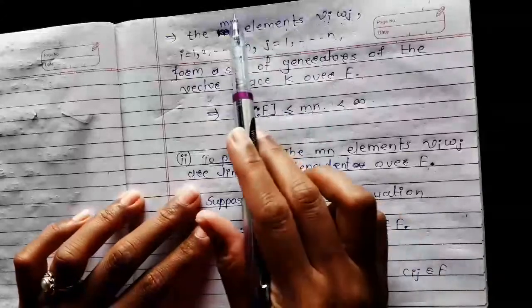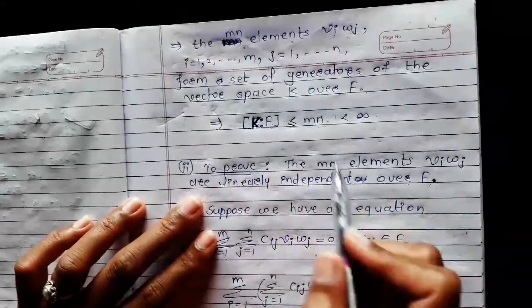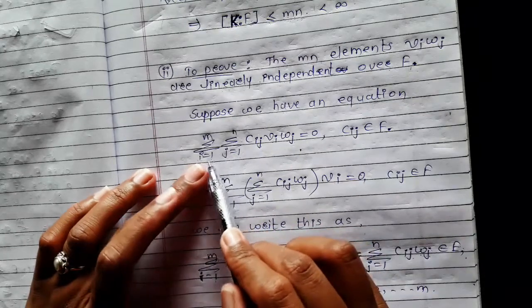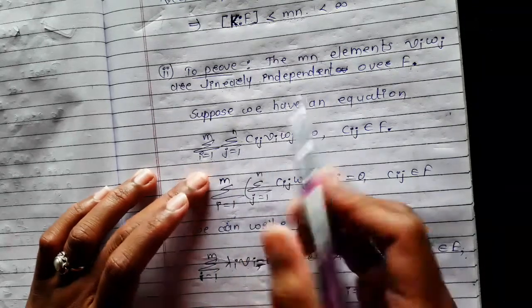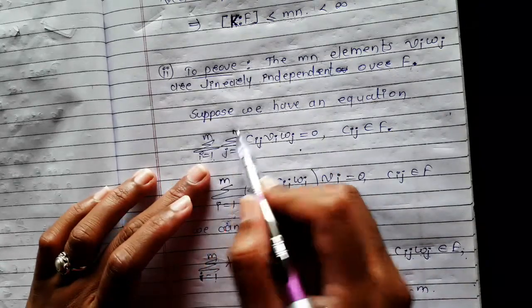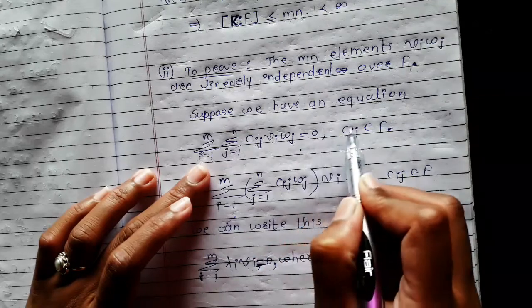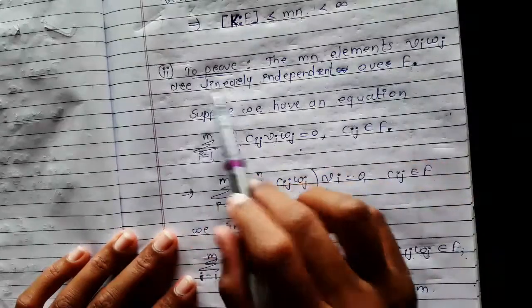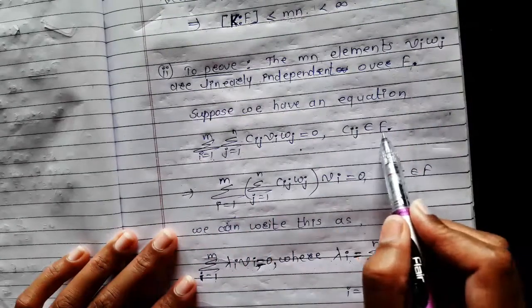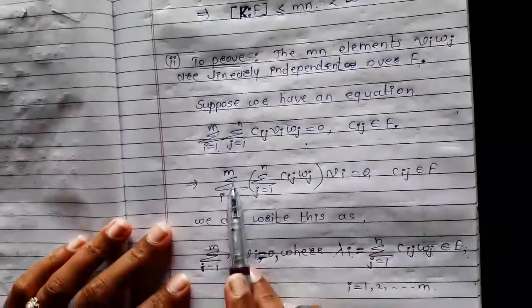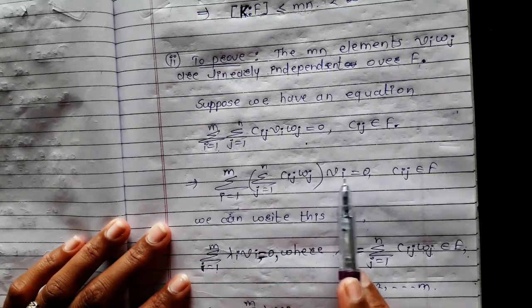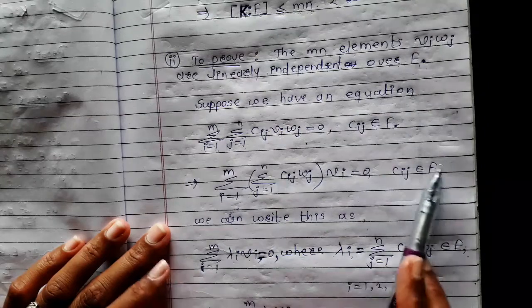Now we prove that these mn elements vi wj are linearly independent over the field F. For this, suppose we have an equation: summation i running from 1 to m, summation j running from 1 to n, cij vi wj is equal to 0, where cij belongs to field F. Because we have to show that these mn elements vi, wj are linearly independent over F. Now this can be written as summation i running from 1 to m, summation j running from 1 to n, cij wj into vi equals 0, where cij belongs to field F.